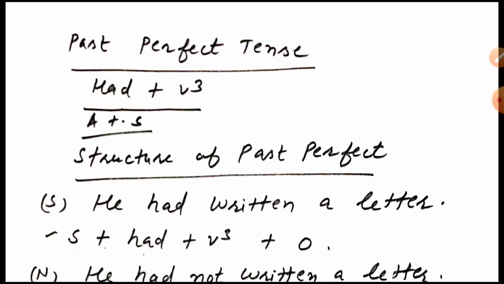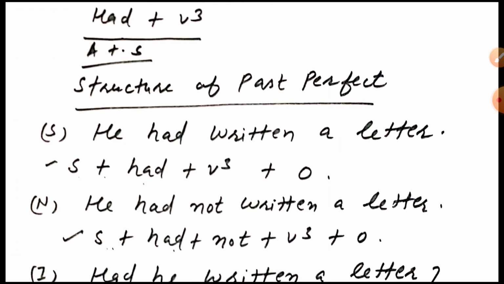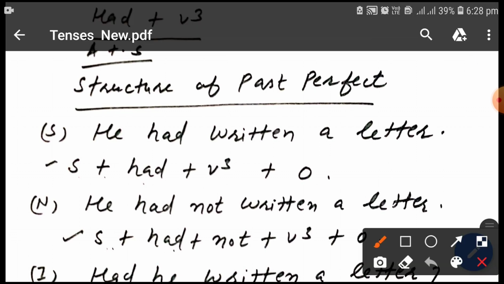Had plus third form. These are the helping verbs of past perfect tense. You can use had plus third form along with all subjects. I mean to say that I, we, you, they, he, she, it, any singular thing, any plural thing, we should use had plus third form in past perfect tense. After that, the structure of past perfect tense.